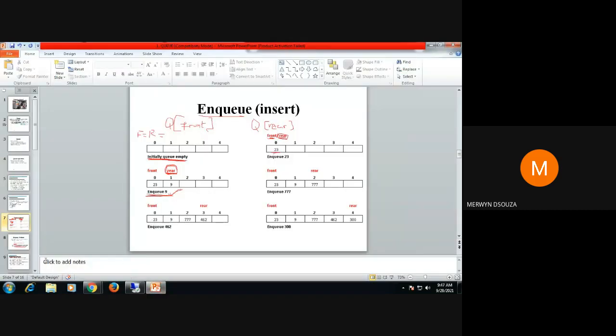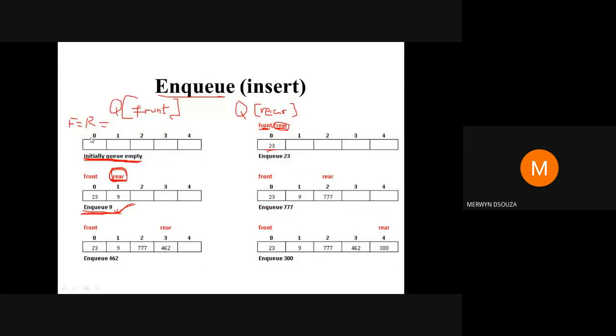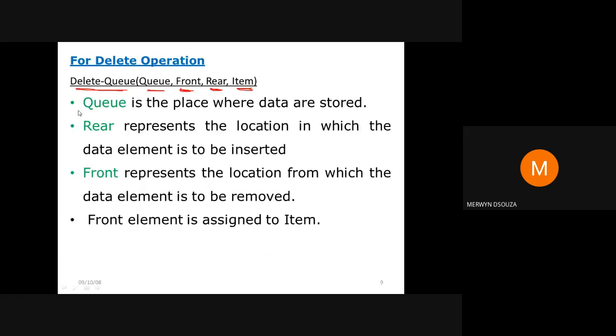So when you're doing a delete operation, we come back to the same situation, where your queue has now become empty. Whenever your queue is empty, the value of your front and rear should be equal to -1.